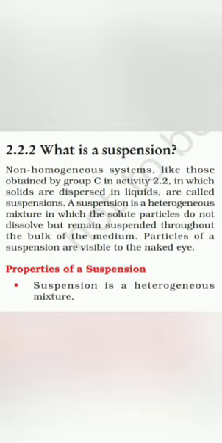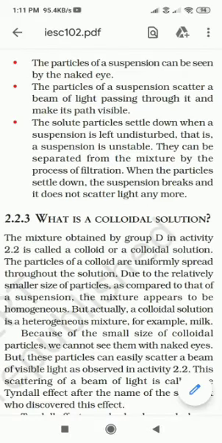Now let us move towards the properties of suspension. First, suspension is a heterogeneous mixture. The particles are suspended and can be seen with the naked eye. The particles of the suspension scatter a beam of light passing through it and make its path visible, as we saw earlier in solution. It is able to scatter the light because the particles are suspended in the liquid.